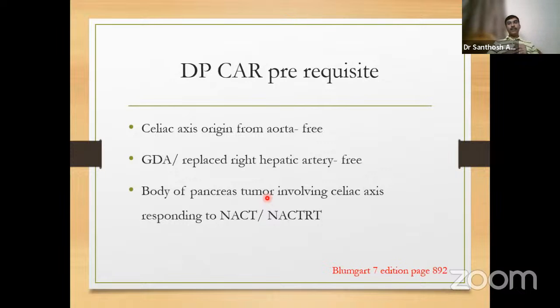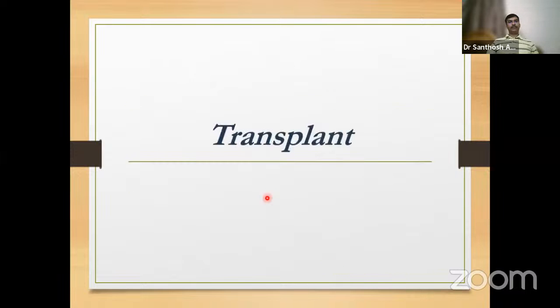Now, the left gastric artery is a very important artery for the supply of the stomach. In this, only the right gastric artery and right gastroepiploic artery will be preserved, whereas the left gastric and left gastroepiploic artery will be taken down. So 10 to 15% can develop ischemic gastritis. So that has to be taken care of. Caution should be exercised while dissecting in the region of the right gastropyloric artery or right gastric artery. Just like that, we cannot divide them.